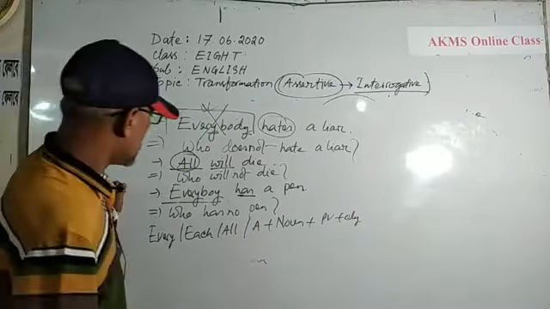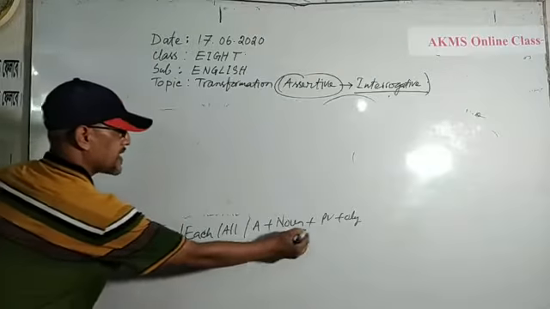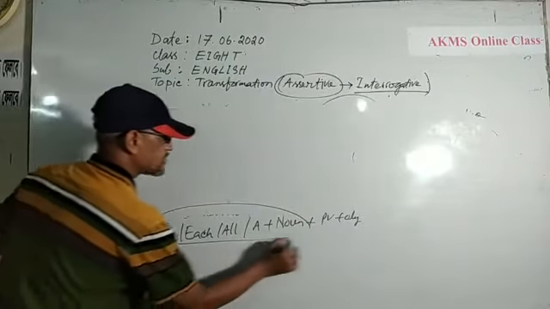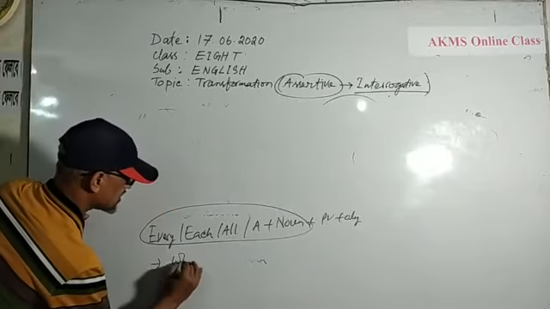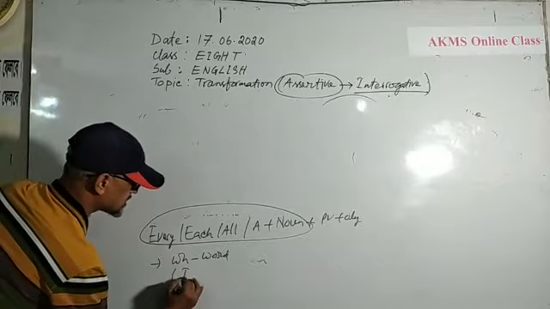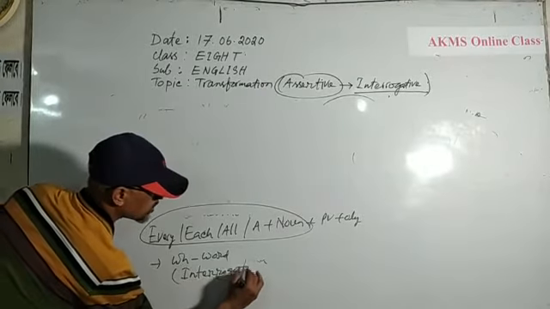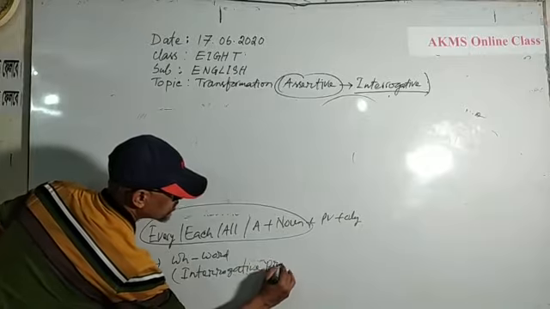Okay? Now dears, what have I done here? I have used, by erasing this subject, a WH word. And these are called interrogative pronouns.